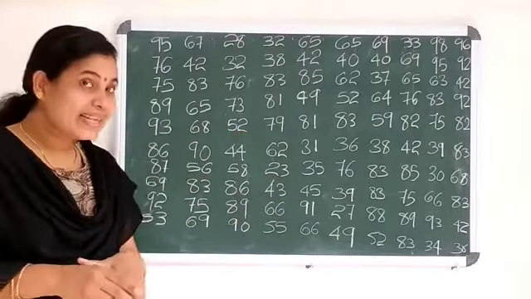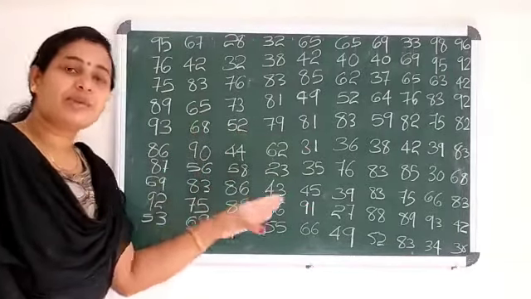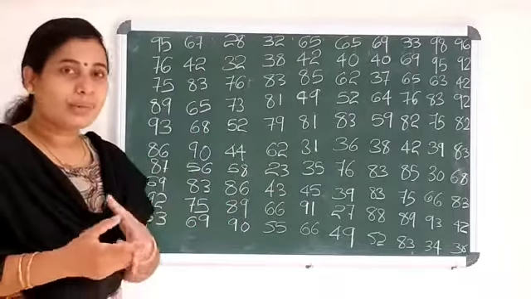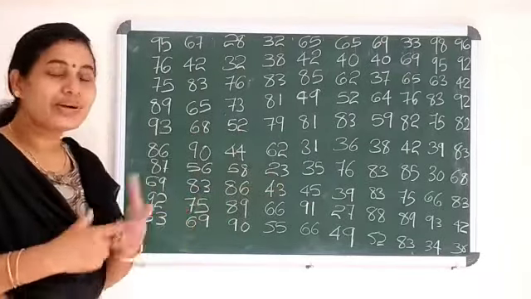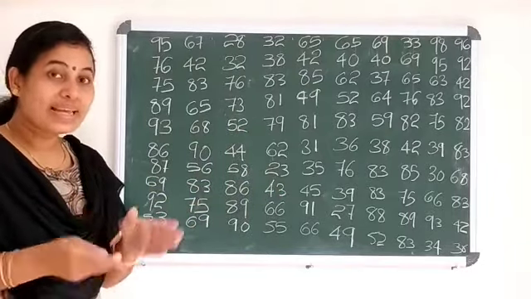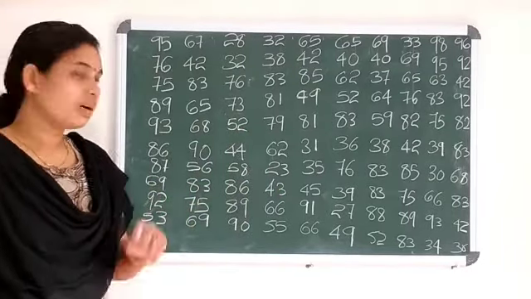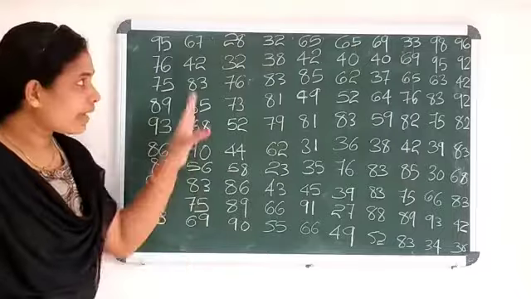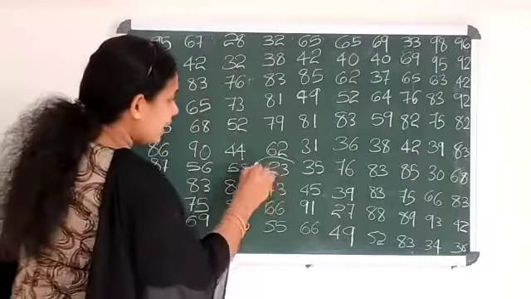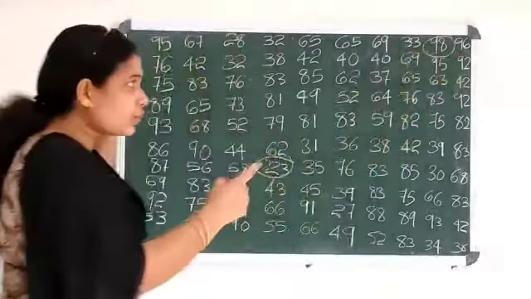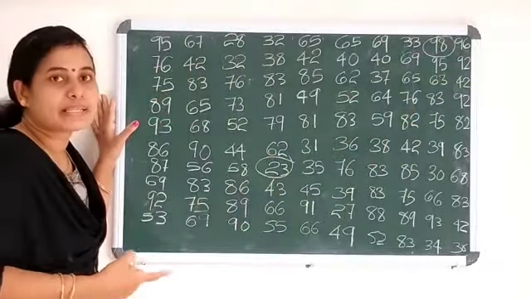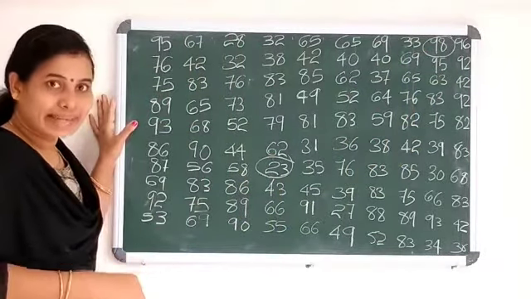Okay, so for representing this large amount of data, we are going to make a table, or condense this data into tabular form for easy understanding. Here the minimum mark is 23 and the maximum mark is 98. Using the minimum and maximum marks, we are going to make tables.